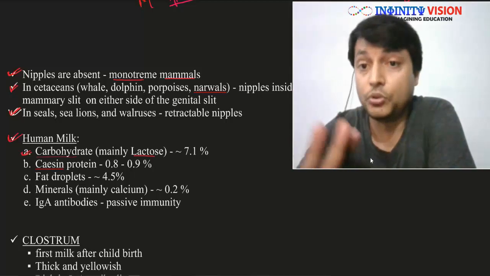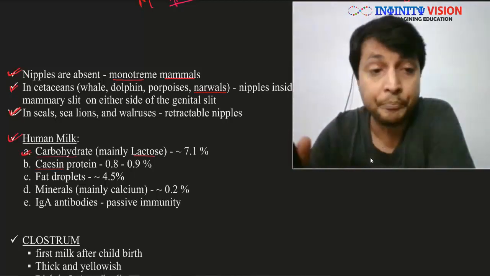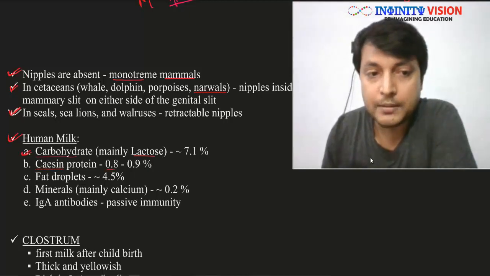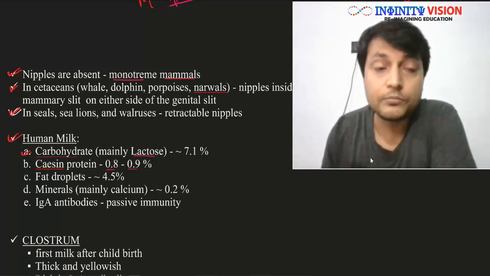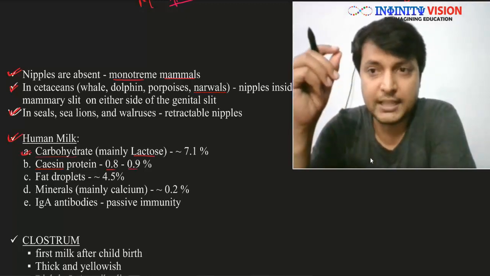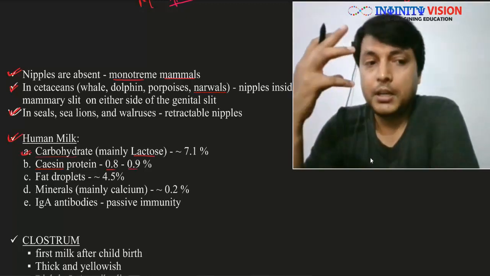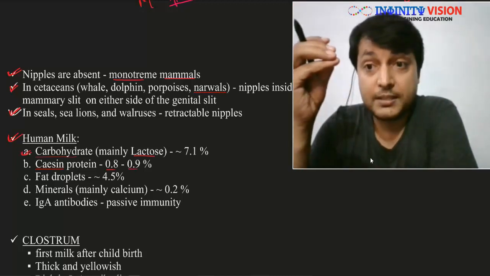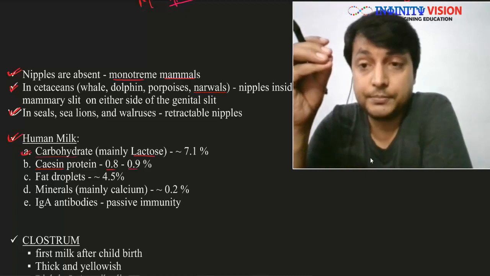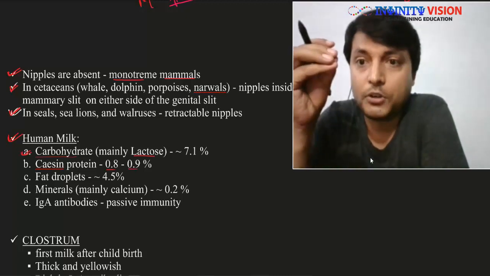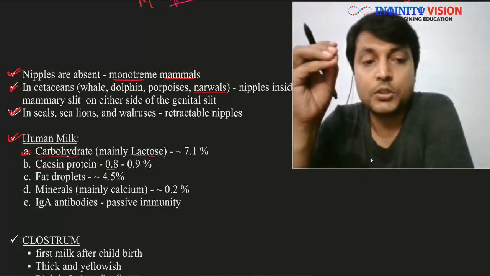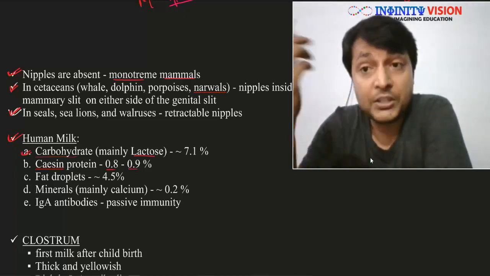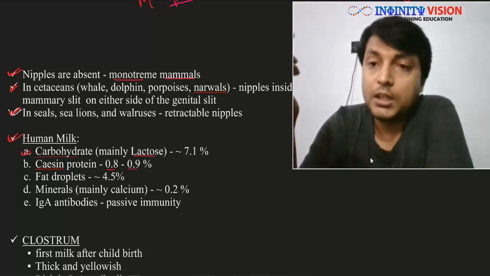Again, not very necessary. You do not have to bother to remember these data. They have proteins, mainly casein protein, which is 0.8 to 0.9%. Fat in the form of droplets, and hence the milk becomes a colloidal liquid, because there are fat droplets which are insoluble. They are in their droplet forms. They are colloidal particles. So these fat droplets are there around 4.5%. Minerals, which are dissolved.